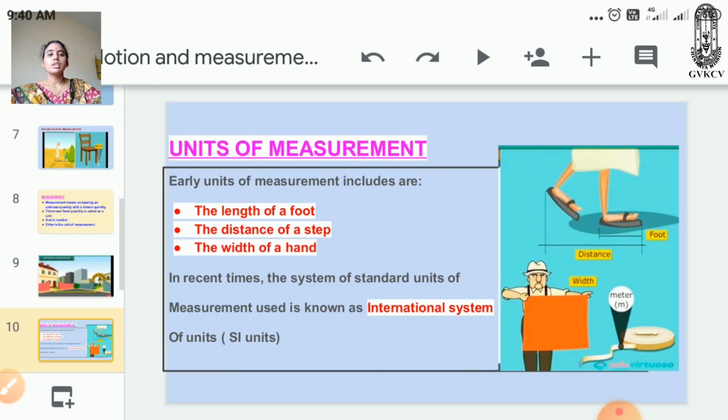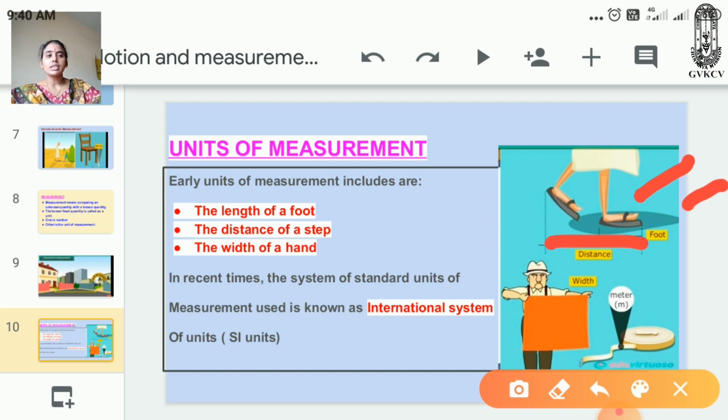Early units of measurement were difficult to maintain, such as the length of the foot, the distance of a step and the width of a hand. Later, the units were standardized, which led to the metric system. The system of standardized units of measurement now used is known as the international system.